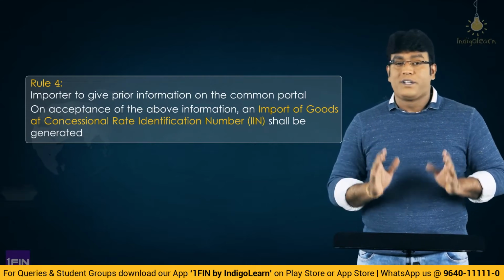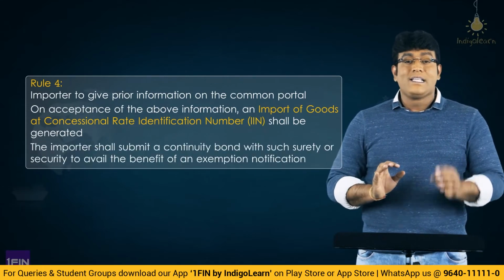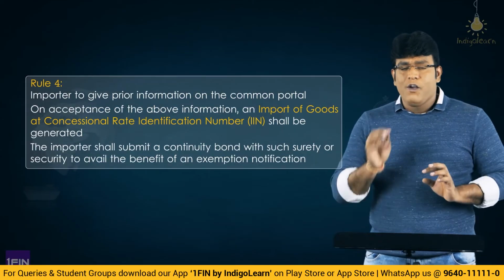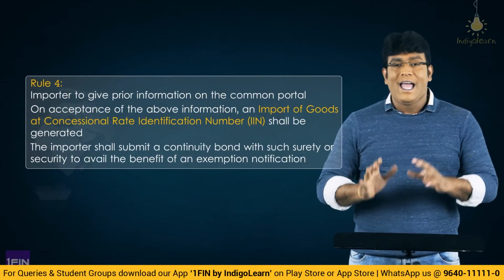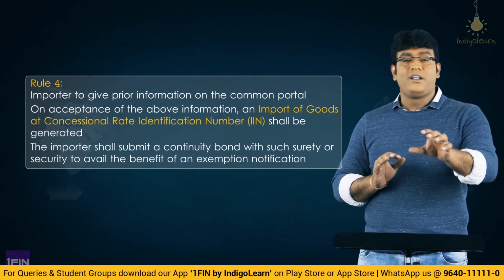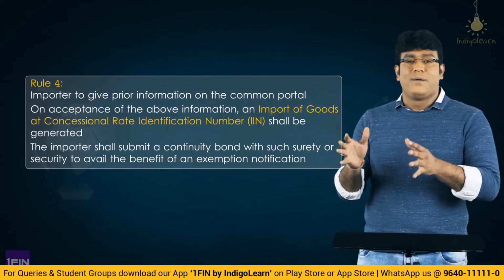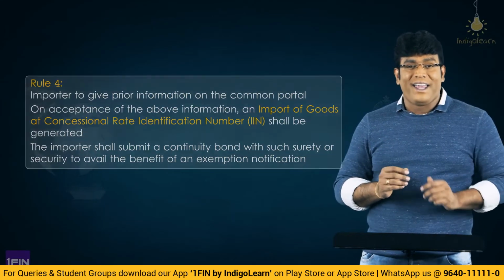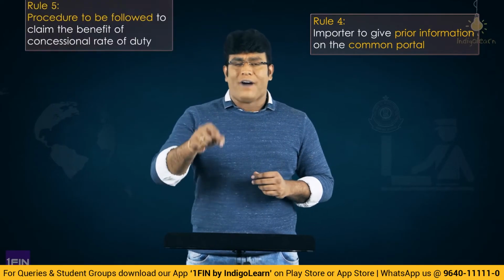And it is important to note that the importer is required to submit a continuity bond with such surety or security as the jurisdictional deputy commissioner or assistant commissioner of customs may specify. Friends, we are done with the discussion on Rule 4, which deals with the concept of importer responsibility to give prior information. Now let's move forward and talk about Rule 5.